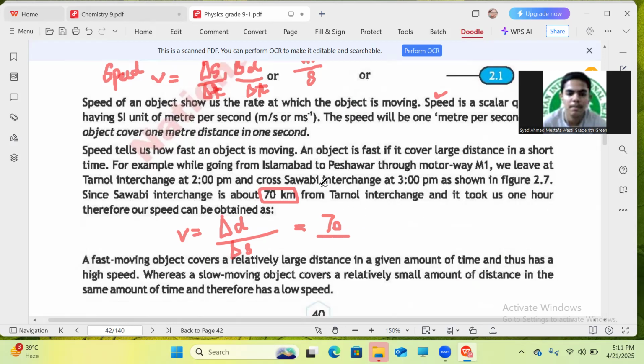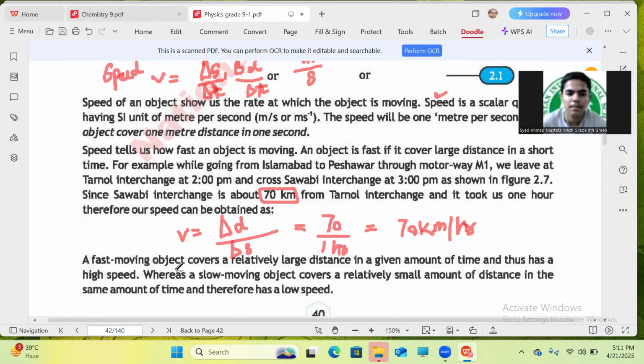It totally took us one hour. 1 hour, and 1 hour contains how many minutes and seconds? 60 minutes and about 3,600 seconds. So here it becomes 70 kilometer per hour. That is named as its speed, 70 kilometer per hour.